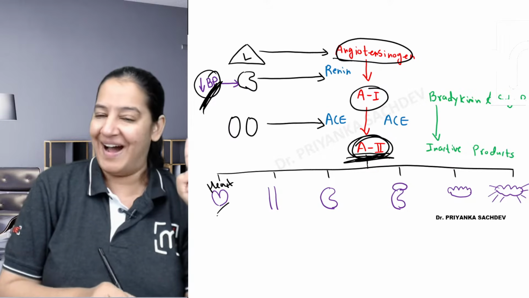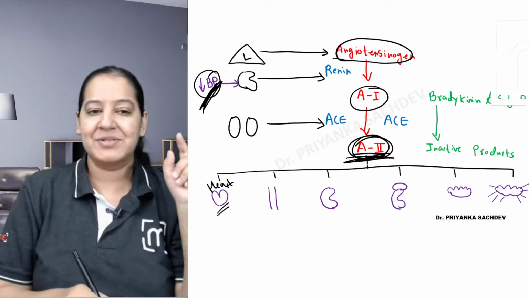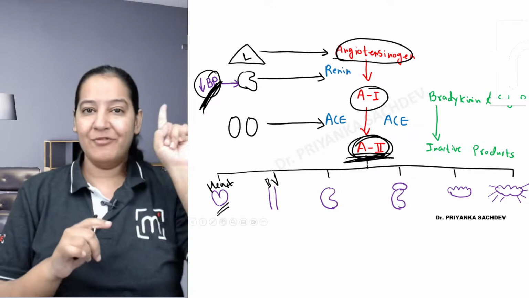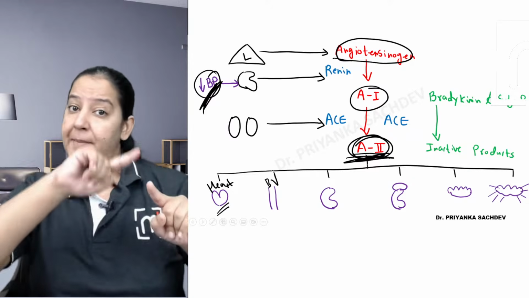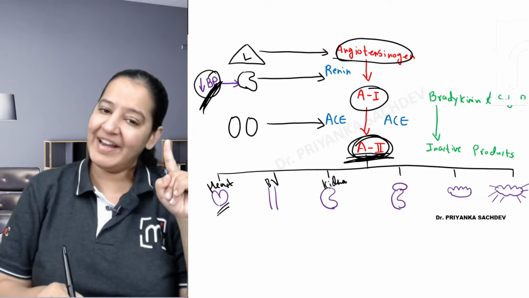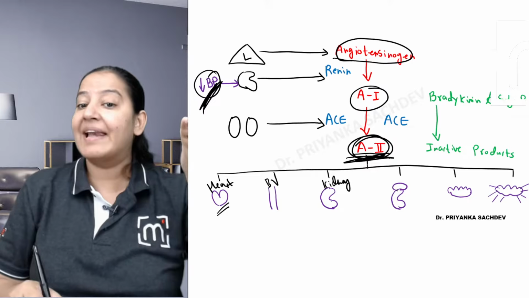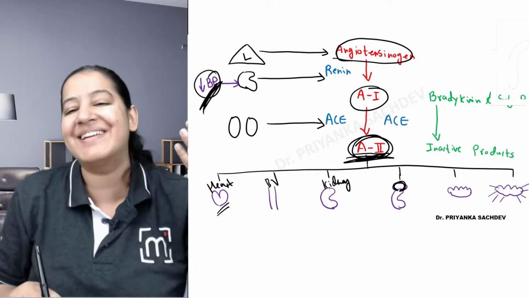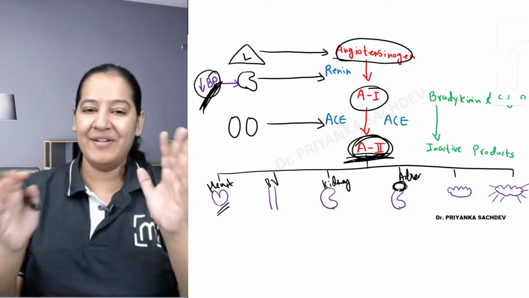See here, I have drawn heart. From the heart, blood vessels are coming. So the second organ is the blood vessel. The third organ is kidney itself, right? Just above the kidney, we have a gland, the suprarenal gland, that is adrenal gland. So kidney and adrenal, learn as a pair.